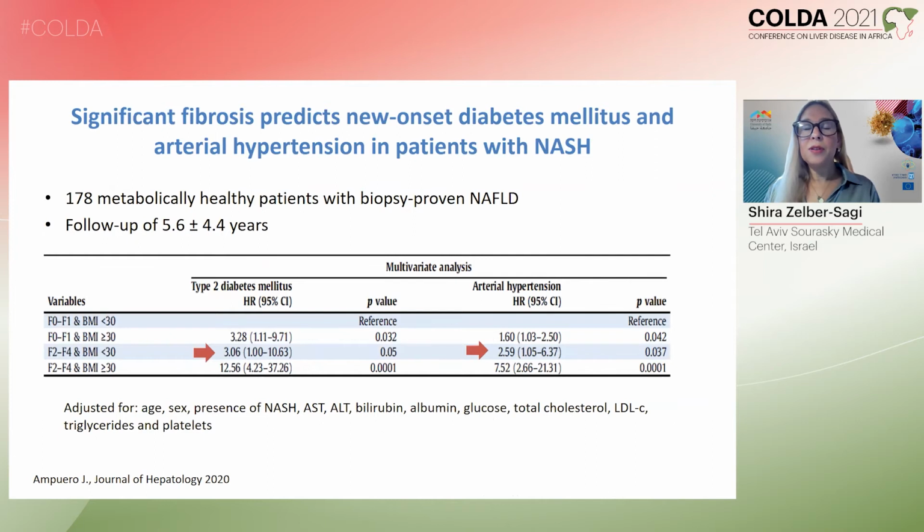Interestingly, significant fibrosis also predicts new onset of type 2 diabetes and hypertension. And more importantly, even among patients without obesity with BMI below 30, the presence of significant fibrosis increases the risk of type 2 diabetes by threefold, and the risk for hypertension by 2.5-fold.